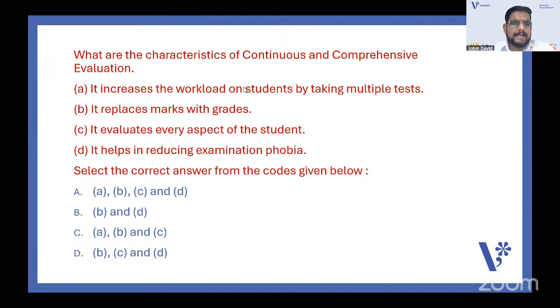Characteristics of continuous and comprehensive evaluation. It increases the workload on students by taking multiple tests. It replaces marks with grades. It evaluates every aspect of the student. It helps in reducing examination phobia. Is it A, B, C, D, B and D, A, B, C, or B, C, and D? Which one will you choose?